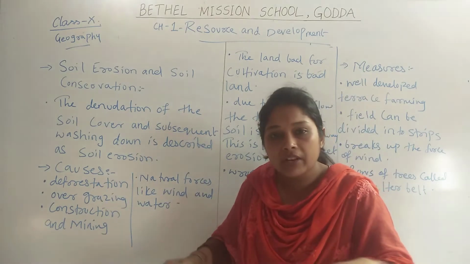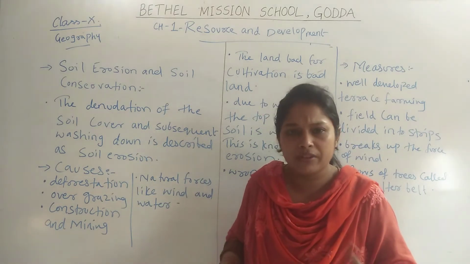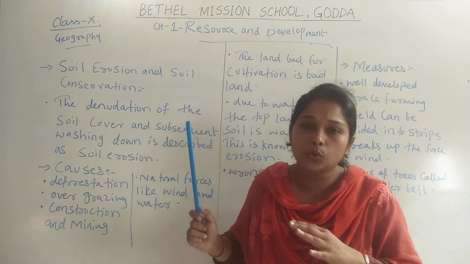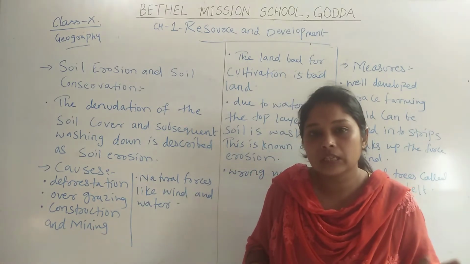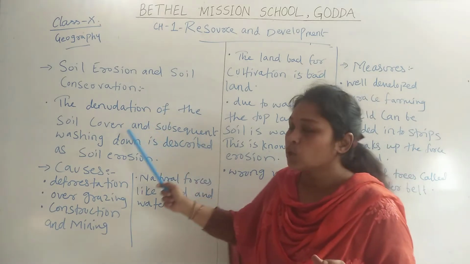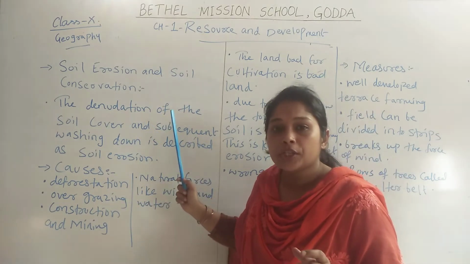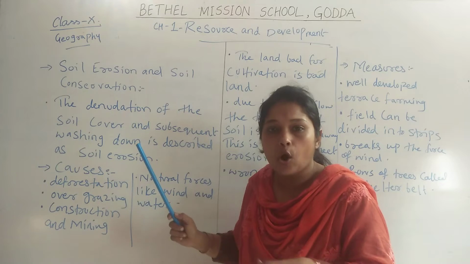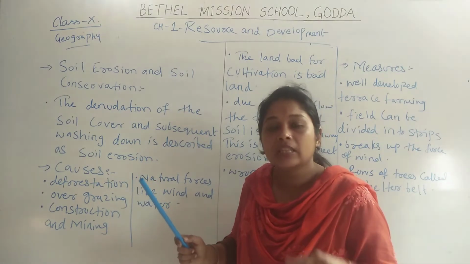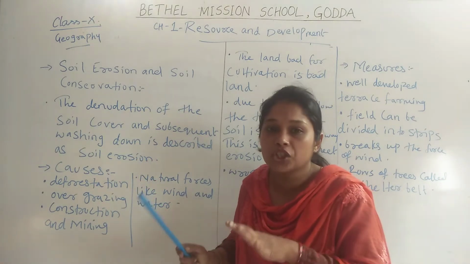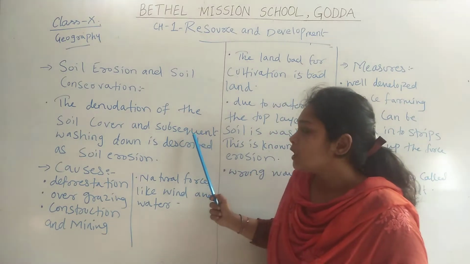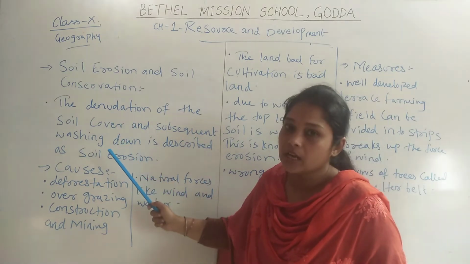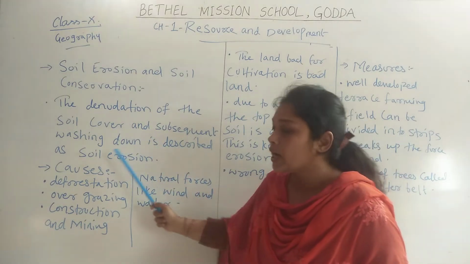The soil which is covering the land is washed away due to heavy rainfall and the forceful flow of rivers. Because of these reasons, there is a denudation of the soil layer on land, which washes away the fertility of soil from the land. And the subsequent washing down of the soil cover is called soil erosion.